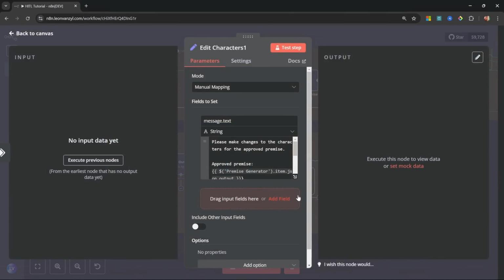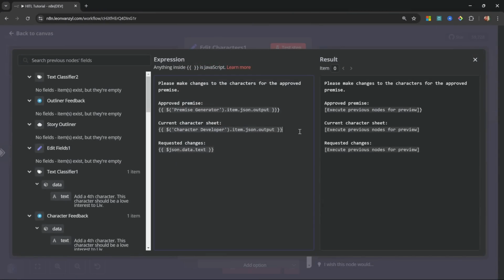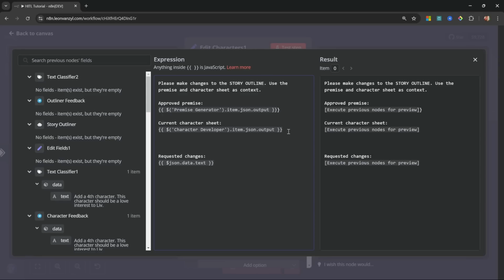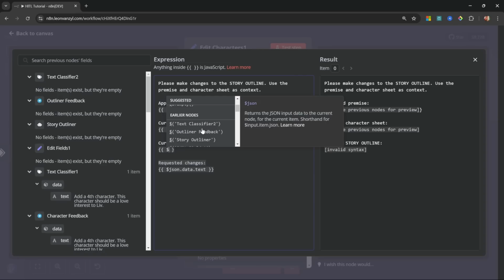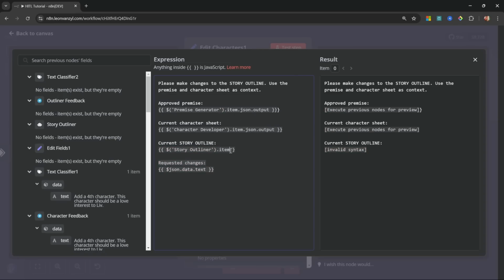Let's open up the set node. Let's expand this text. And now we just have to make two small changes to this. First, let's change the text up here to make changes to the story outline. And let's also include the outline in this context. So here we can just say current story outline. And below this, let's go to earlier nodes and select the story outliner dot item dot json dot output, just like that. And let's also fix up these curly braces.